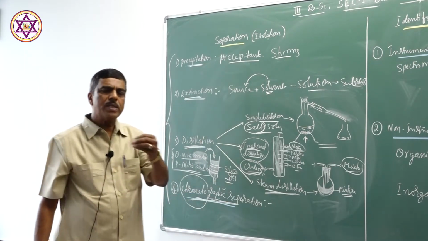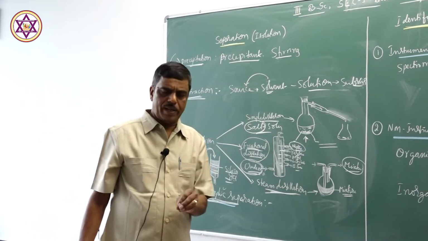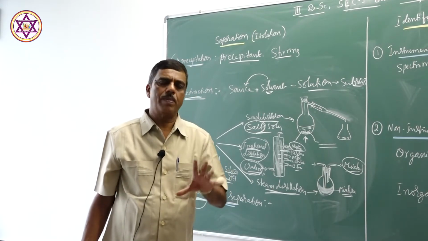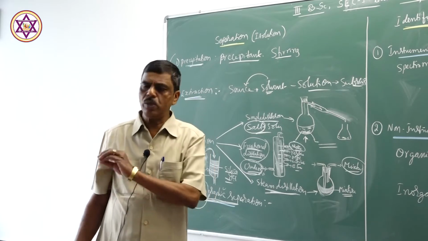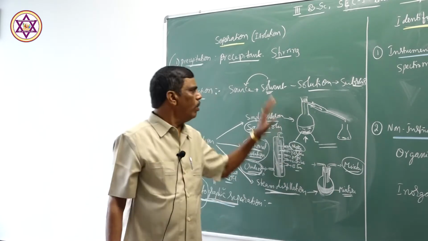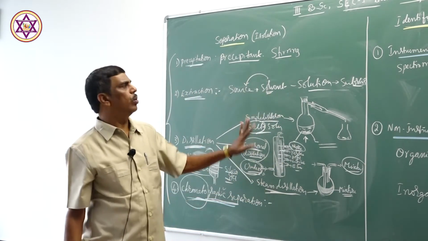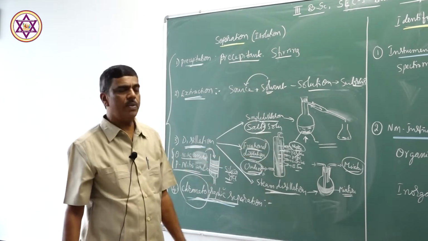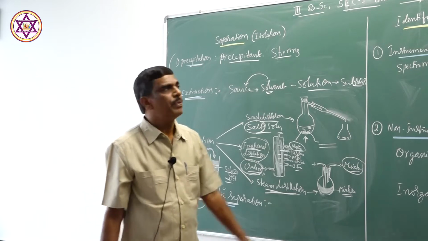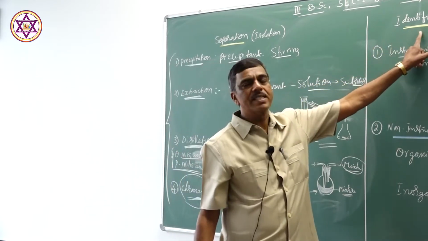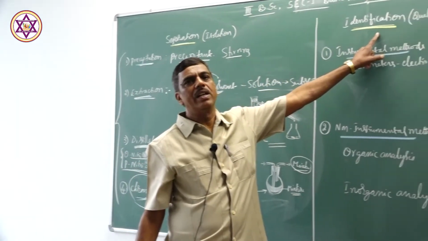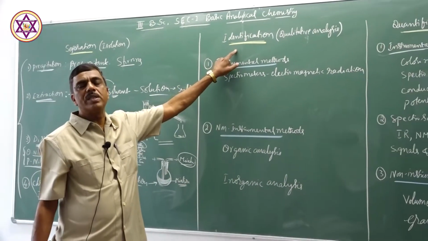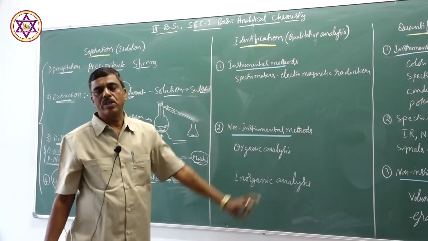In this way we separate, we isolate our required substance from the bulk, from the raw material, from the source. So, from the source we have separated. Next, what do we have to do? This substance, which is separated by any one of the methods, is then identified by the second step, identification. In analytical chemistry, the second step of analysis is identification.